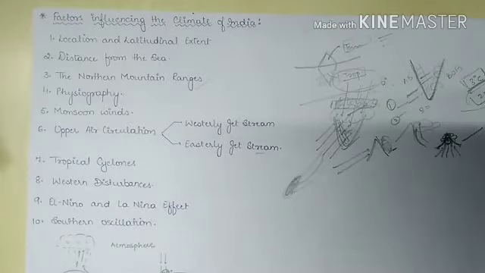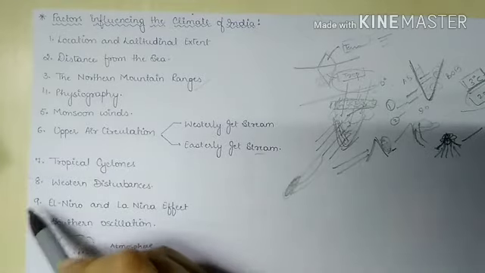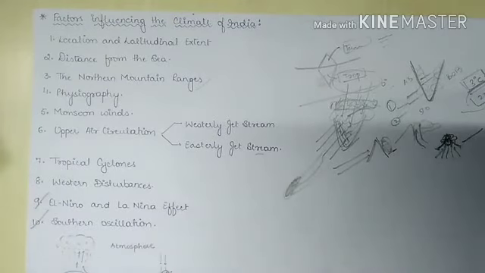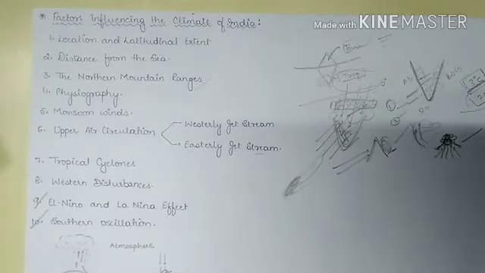Next important factor is El Nino and La Nina, and another important factor is southern oscillation. These two we have to discuss in detail. So let's get started. First, before discussing the whole phenomenon, we will introduce it.